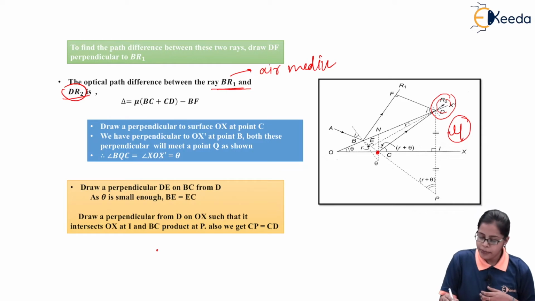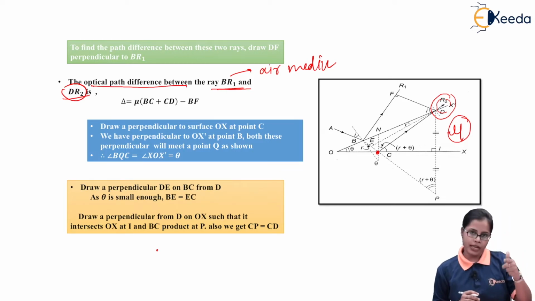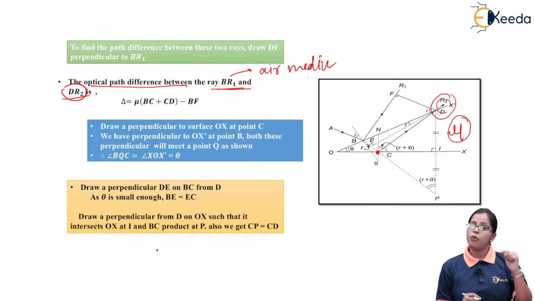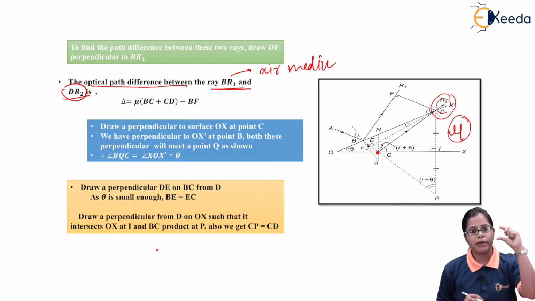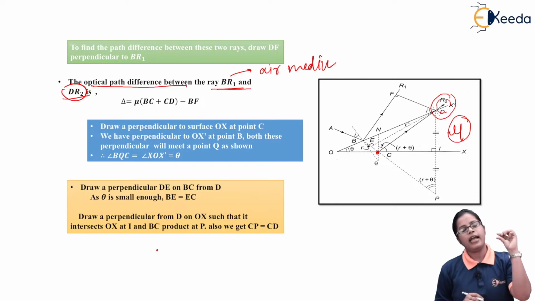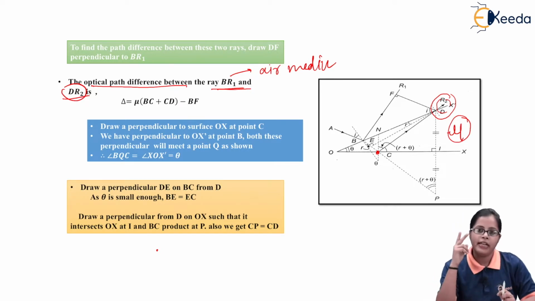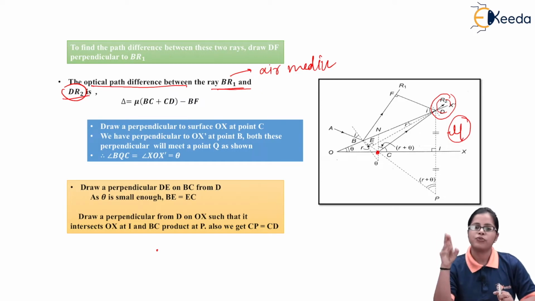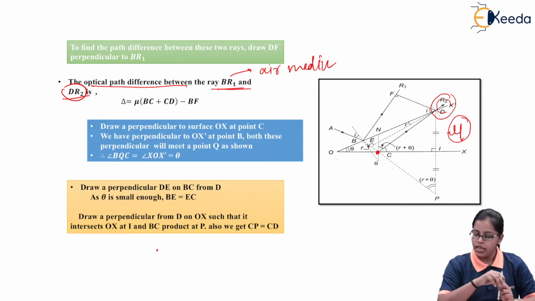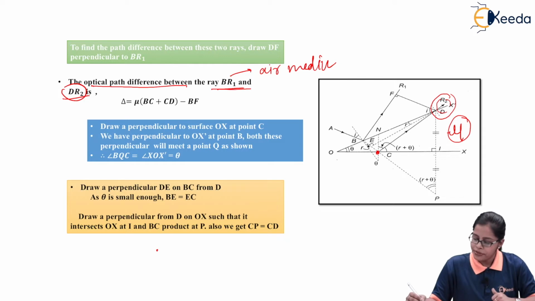That is why we are calculating the optical path difference between the rays BR1 and DR2. Why are we calculating it? Because the distance traveled by BR1 is very less, and the distance traveled by the ray DR2 is very long, so we need to calculate the path difference. Now, when we look at the path difference, we draw a perpendicular from D to F.